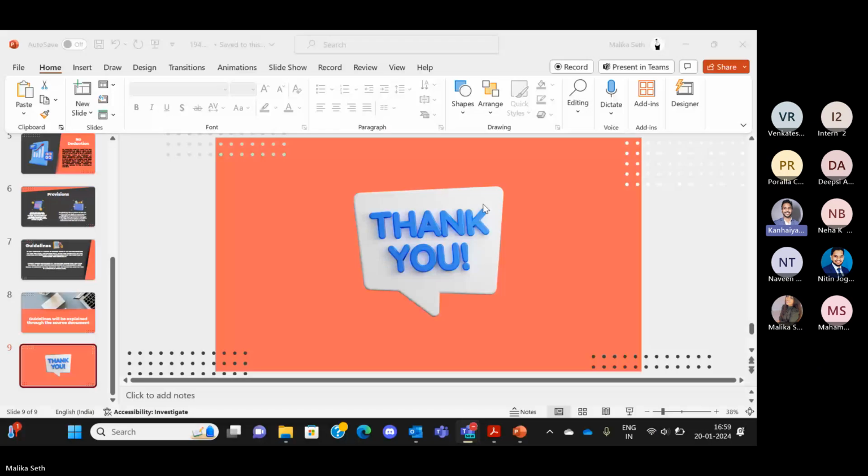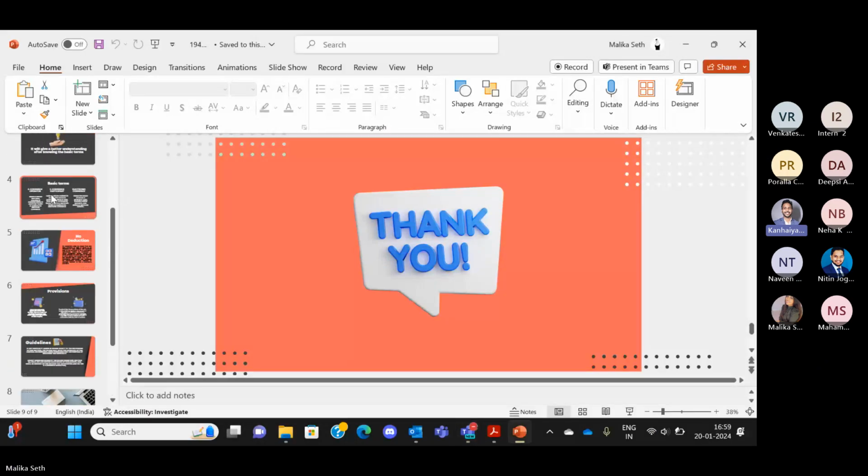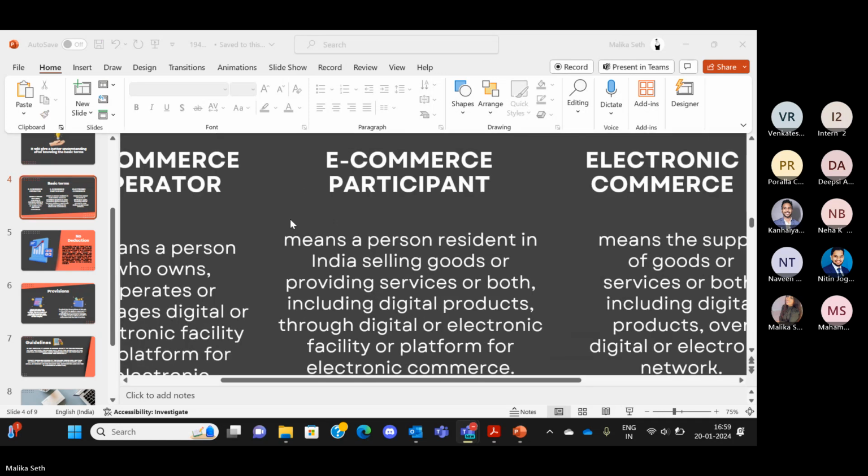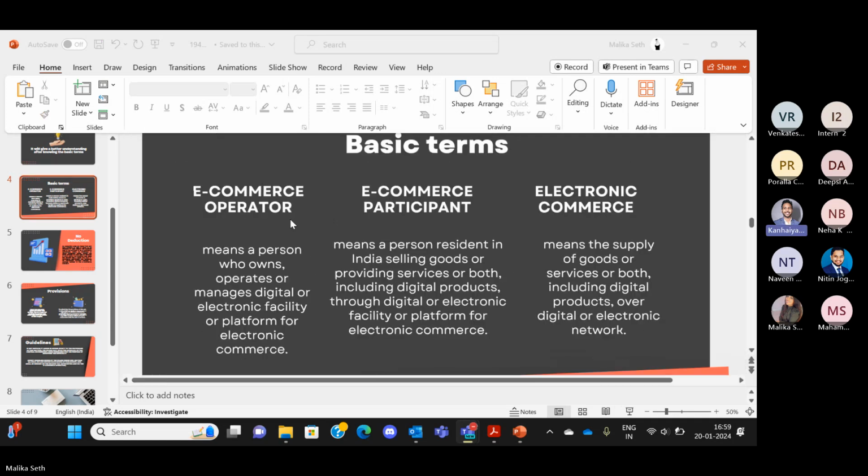Where you have mentioned the definition of ECO. Zoom it. Oh, I don't think so. It didn't fit in the definition. What do you think, Nia? It is just a digital facility, if that's what we are considering. Platform for electronic commerce, right. We'll have to look into it in greater detail.